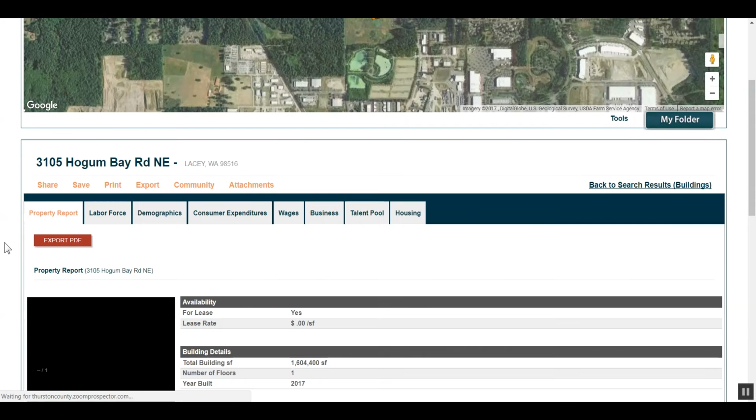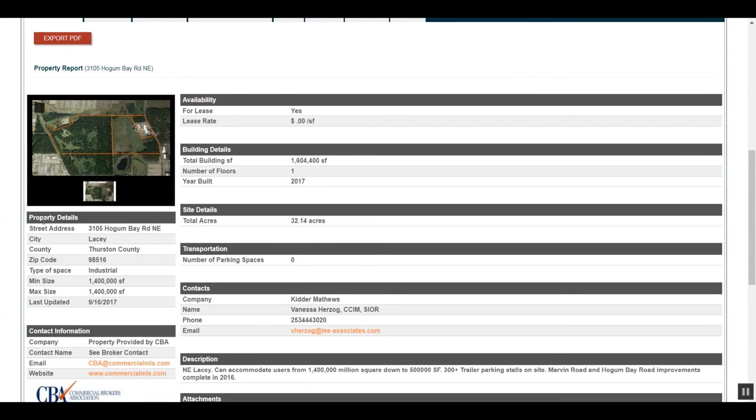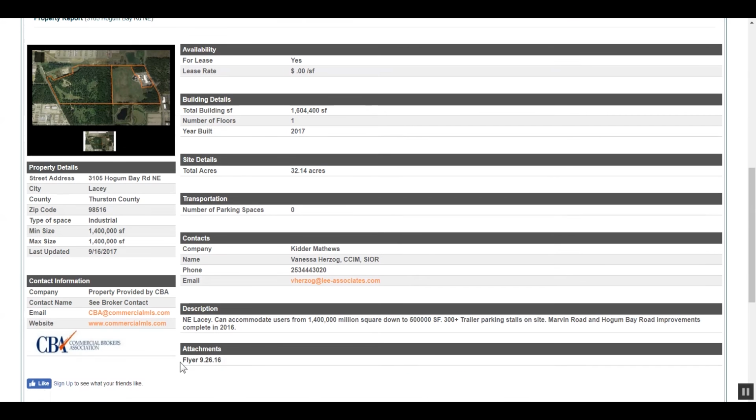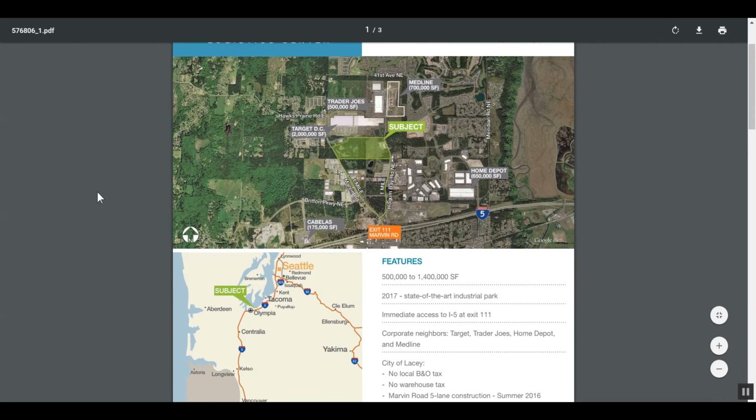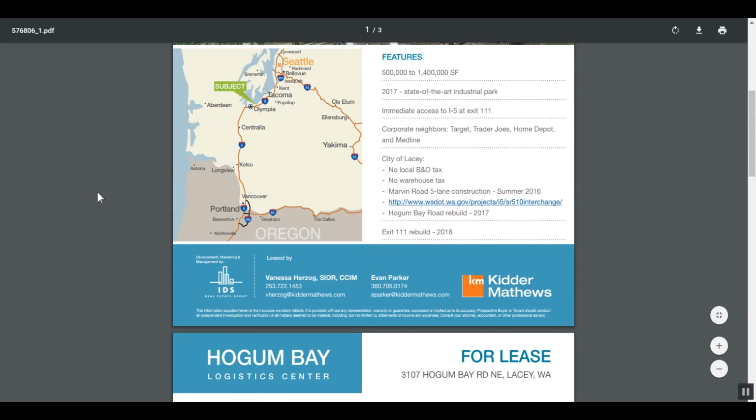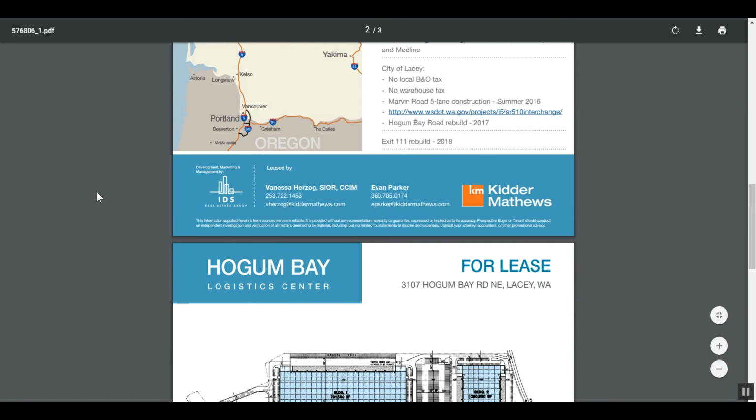We know with this property that it is a build-to-suit, which is why there is not a lease rate for this specific property report. If we would like to learn more about this property, we can either give the broker a call or click on the link under Attachments, which will download the property-specific flyer. Flyers may vary depending on which firm is representing the property. However, this flyer provides the next level of information that would be of interest to a potential tenant.